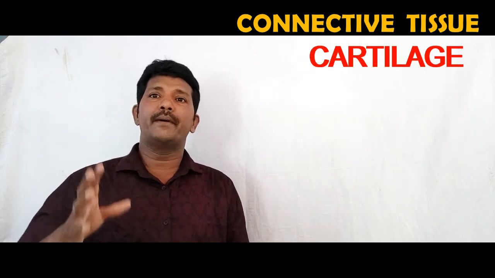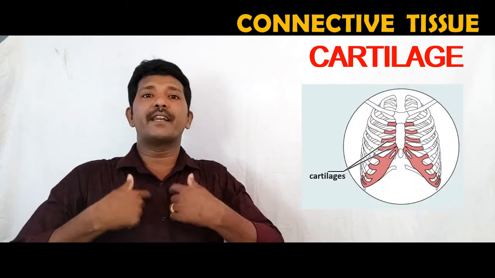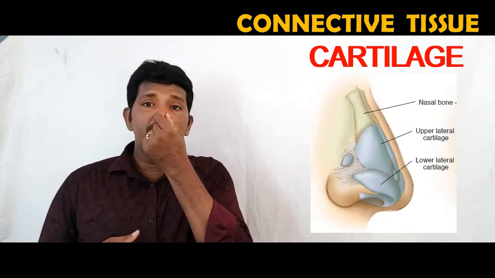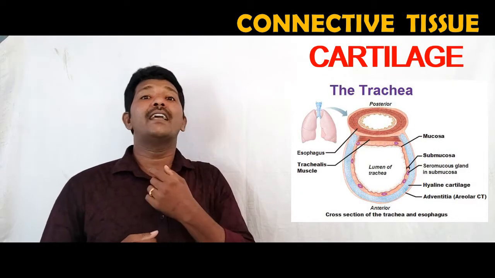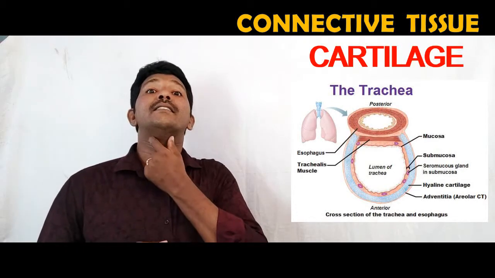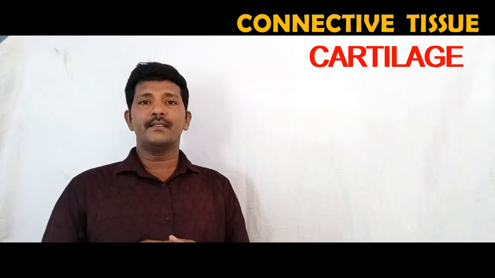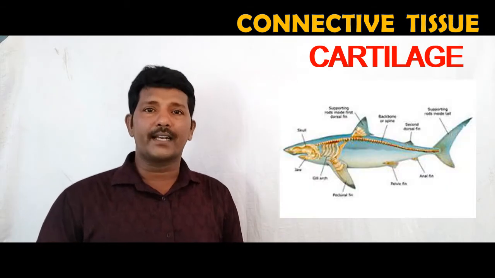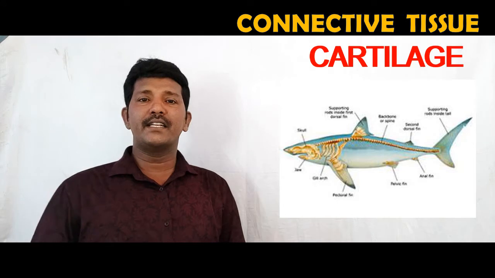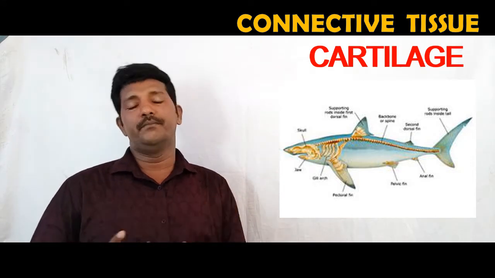The cartilage is commonly found in the joints of bones, tip of the ribs, tip of the nose, external ear, trachea and larynx of the respiratory tract. In some animals, the entire skeleton is made up of cartilage, for example, shark.